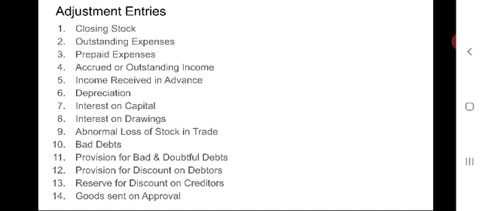As per this entry, in the profit and loss account, it is shown on the debit side and also it is shown on the asset side of the balance sheet by way of deduction from the sundry debtors.